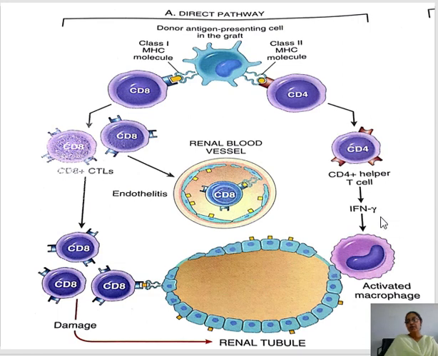This interferon gamma will cause activation of the macrophages and release of other inflammatory markers that will cause graft injury. So this is the direct pathway, in which the antigen presenting cell is from the donor side or graft side, not the recipient side.